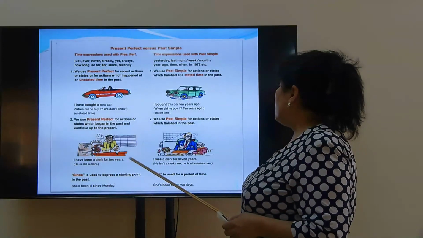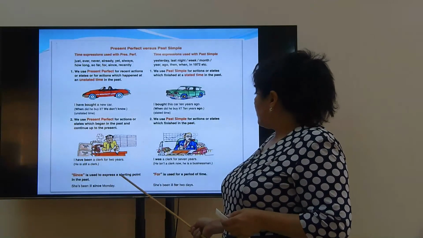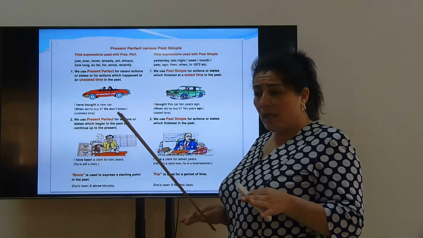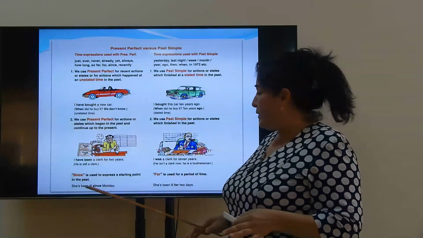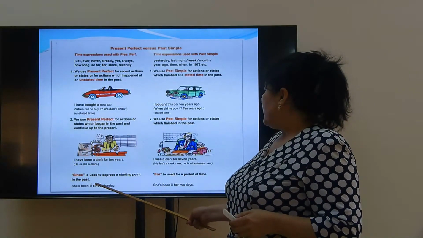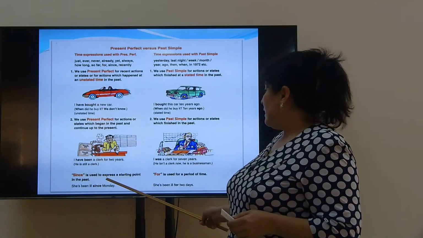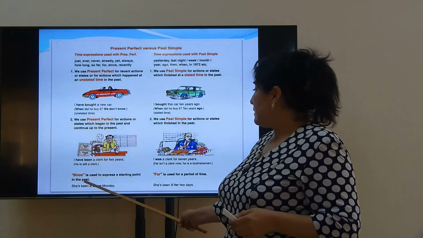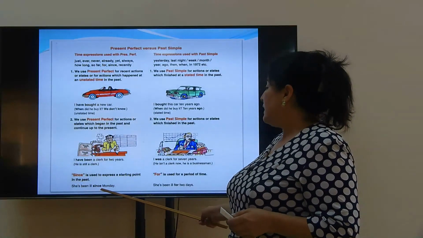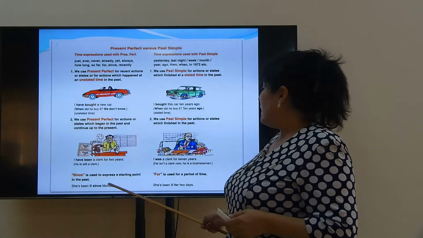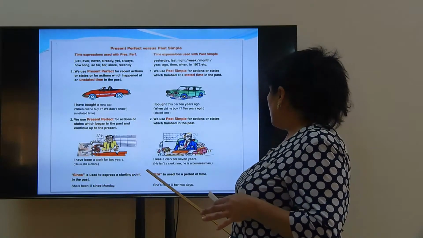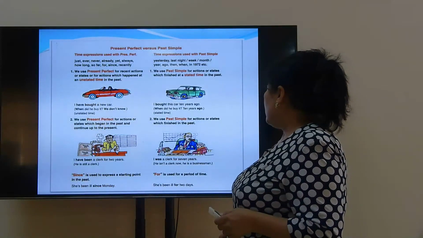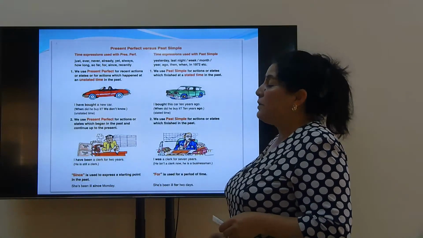Since and for are expressions of present perfect, but there are some differences between them. Since is used to express a starting point in the past. For example, she has been ill since Monday, so it begins on Monday. For is used for a period of time. She has been ill for 2 days.